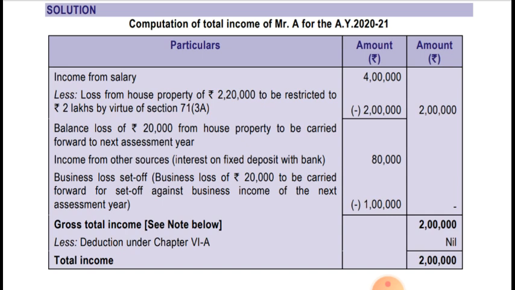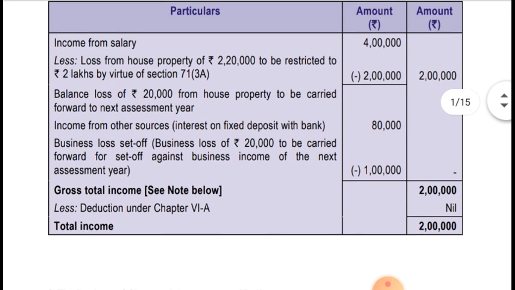Business loss set off: business loss of 20,000 is to be carried forward for set off against business income of the next assessment year. So 80,000 is set off. After adjustment of 80,000 no income is left, and 20,000 balance of loss is left, which will be carried forward to the next assessment year. This gross total income is coming to 2 lakh, and less deduction under chapter VI-A is nil, so total income is 2 lakh.